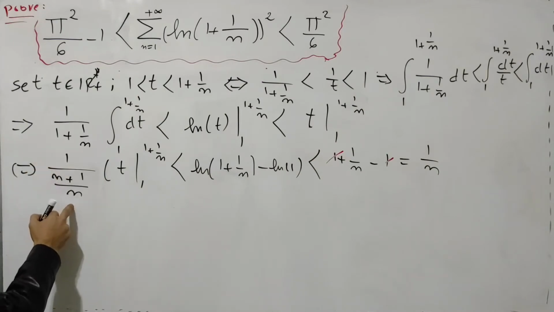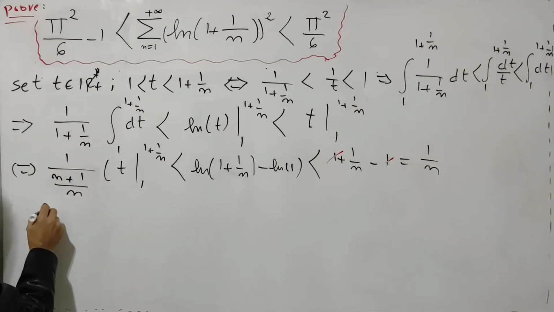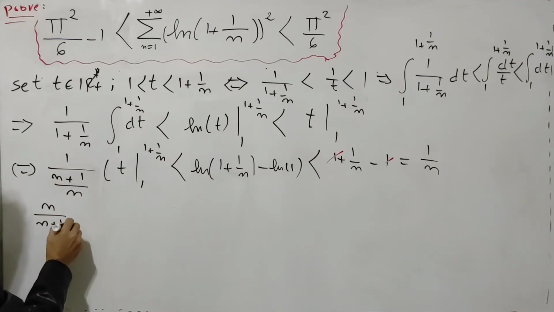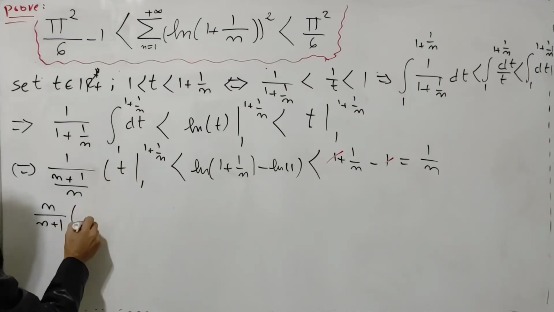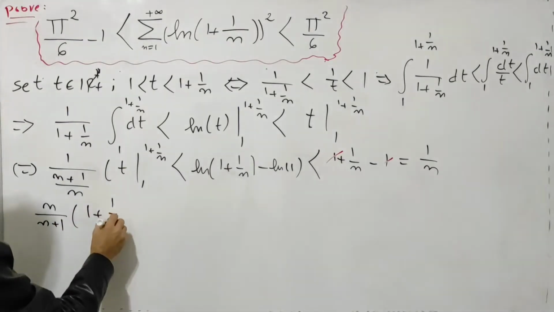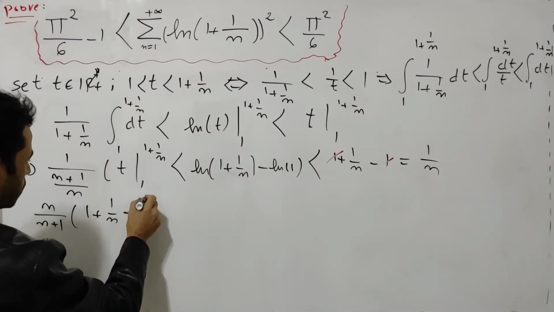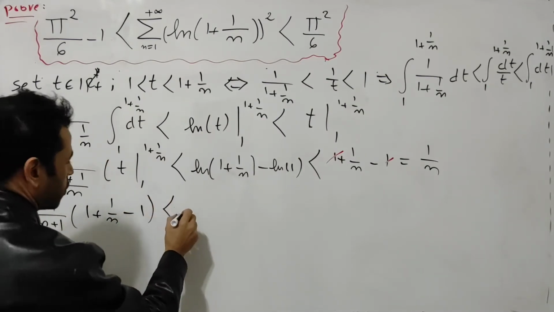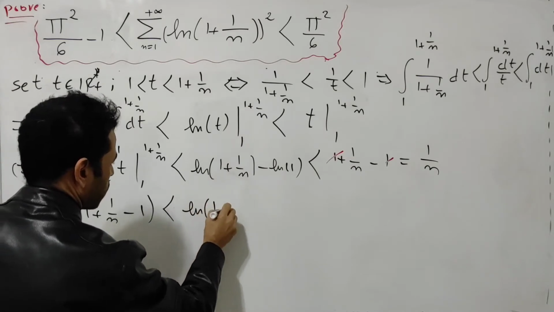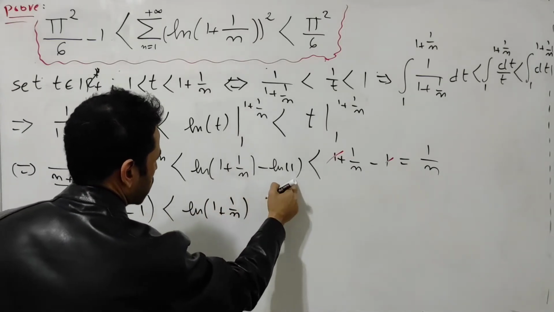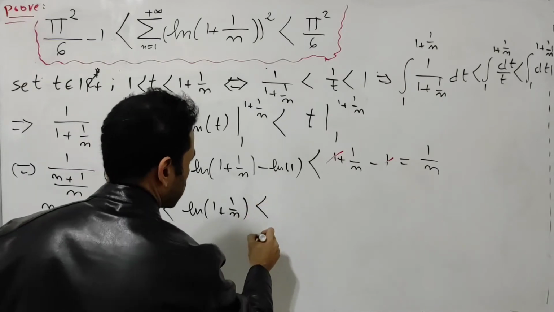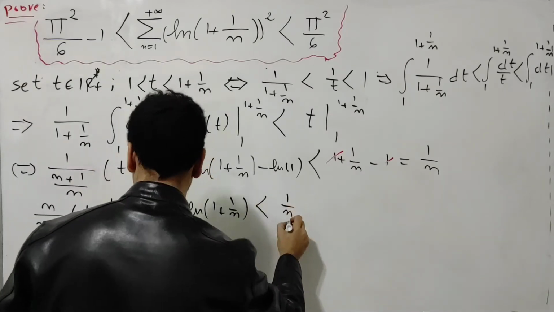I'm going to simplify this one. The reciprocal of this becomes n over n plus 1, multiplied by this one. I will have 1 plus 1 over n by replacing t with its value, minus 1, strictly less than natural log of 1 plus 1 over n. Natural log of 1 equal to 0, strictly less than 1 over n, okay?